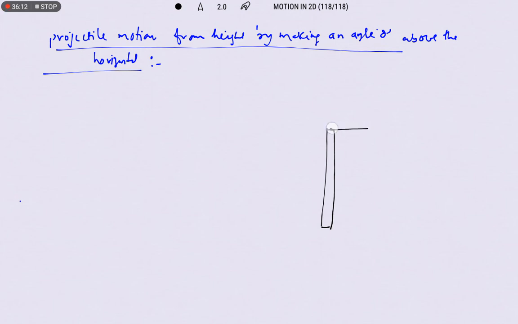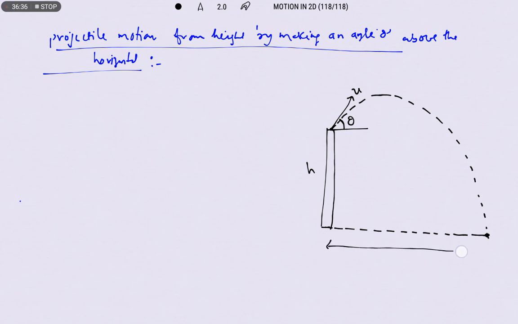With respect to the horizontal, the angle made by the projectile is theta. Then the height of projection is h. The trajectory of the projectile will be like this. So again it is also in the form of a parabola only. So this is the horizontal distance where it touches the ground from the top of the tower. So this is the range, simply we can say.